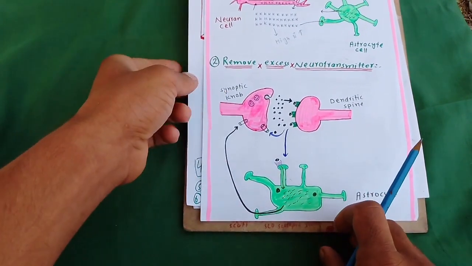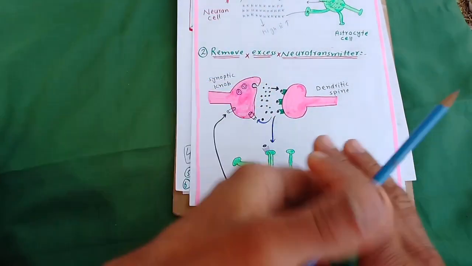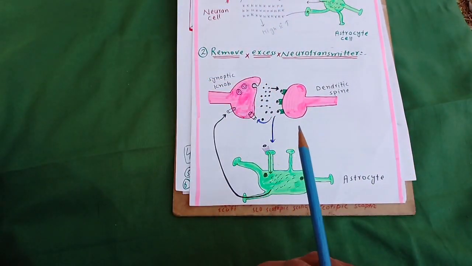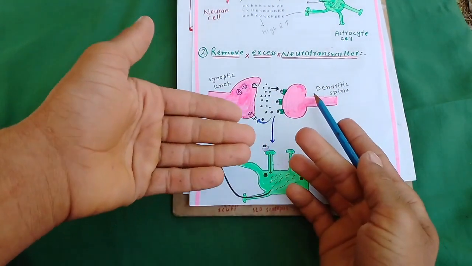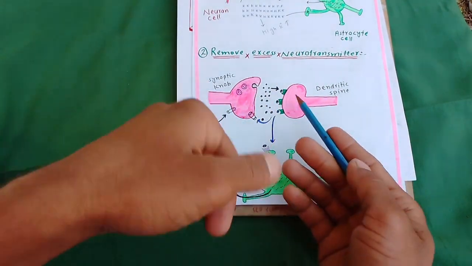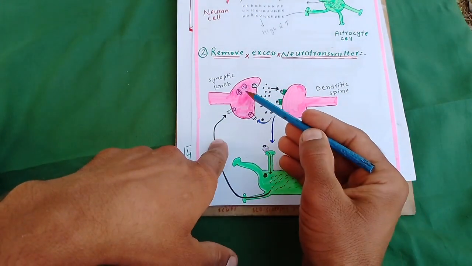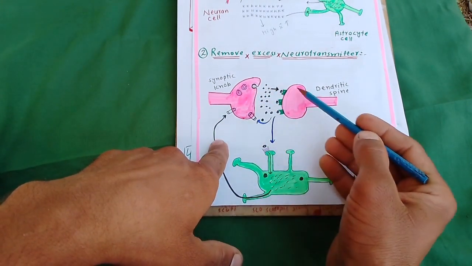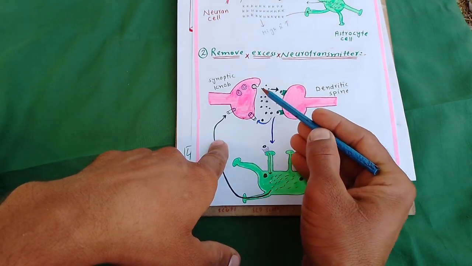Another function of the astrocyte is removing excess neurotransmitter. As we know, this is the synaptic nerve, this is the dendritic spine, this is part of neuron number 1, and this is part of neuron number 2. The impulse from one neuron is transferred to another neuron with the help of the neurotransmitter.